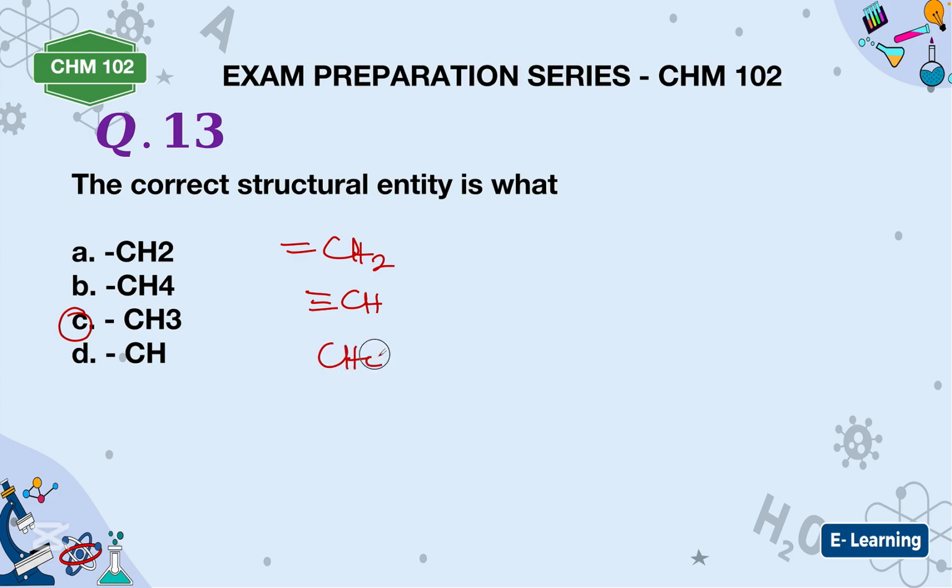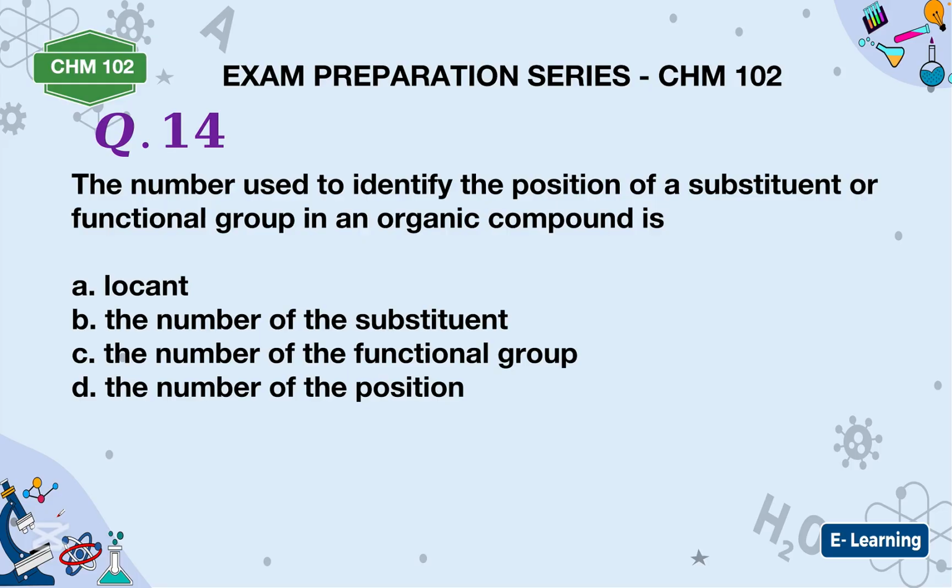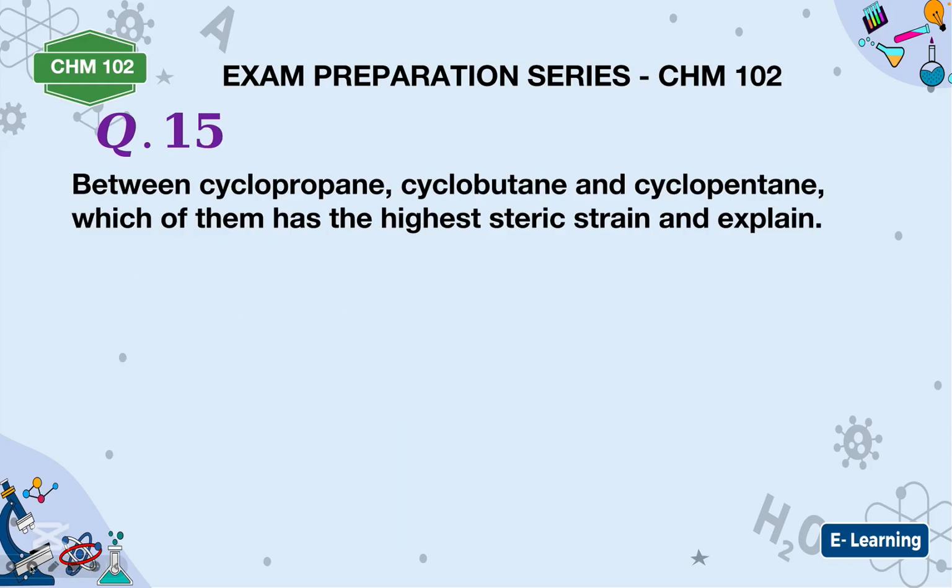CH4 is not supposed to have any bond at all, while CH3 is supposed to have 1 bond. So the correct answer is option C. All right. The number used to identify the position of a substituent or functional group in an organic compound is a locant, which we have discussed.